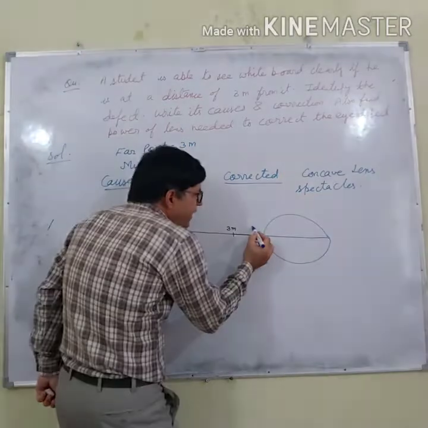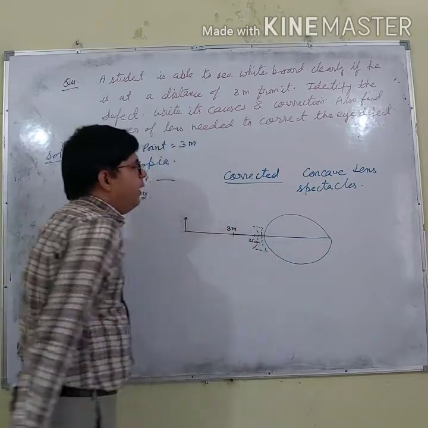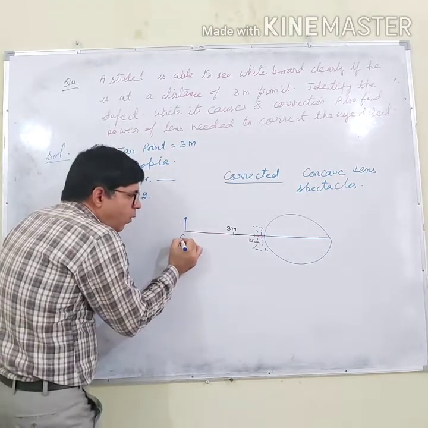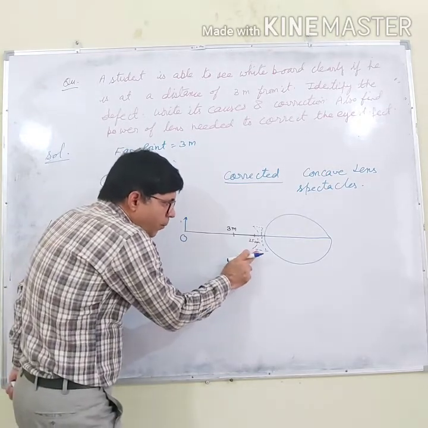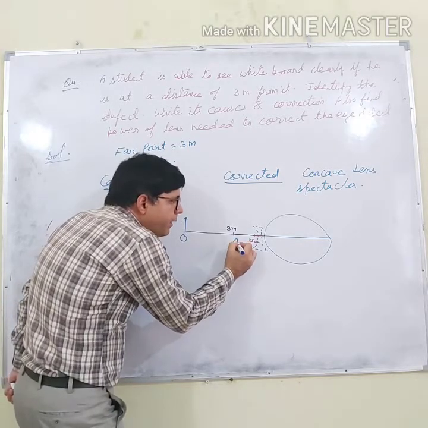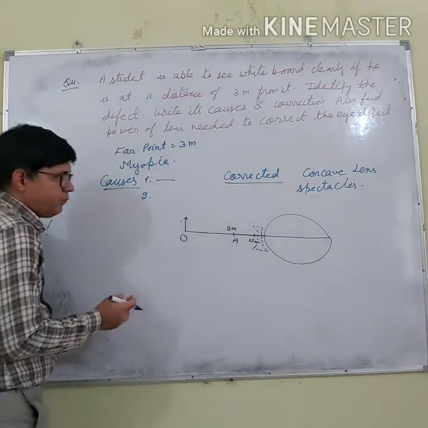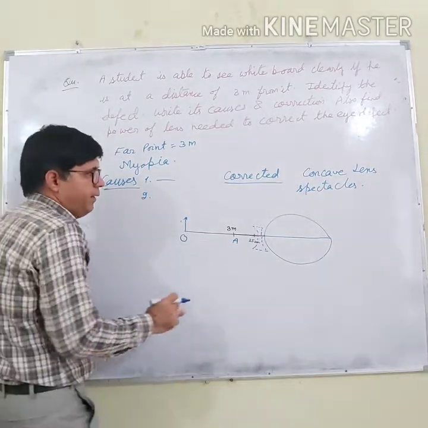Now, if there is a concave lens, what should the concave lens do? If this is the object, this concave lens must form its image at point A. Clear?